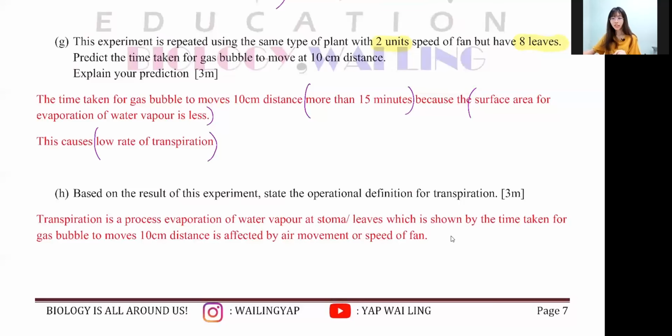The next one, based on the result, state the operational definition for transpiration. So transpiration, what is the meaning of transpiration? Which is loss of water through the leaf, because it is by the leaf, right? If it's a leaf, it must be stomata. If it's a stem, it must be lenticel. But usually it's leaves, okay? So you have to explain the theory, okay? Theory. If you do not know theory, never mind. At least write this sentence, which is shown by RV